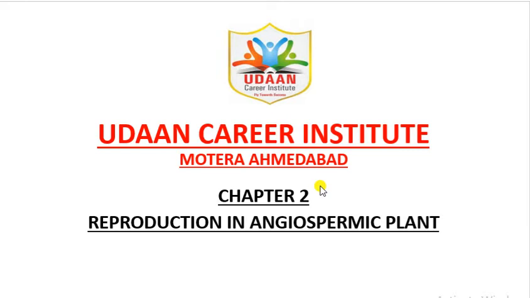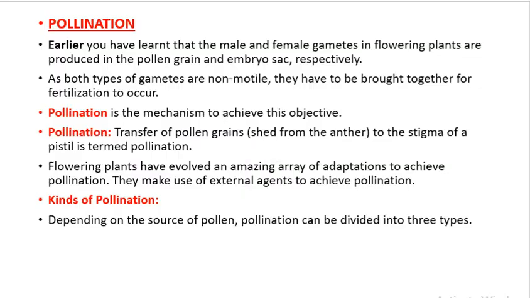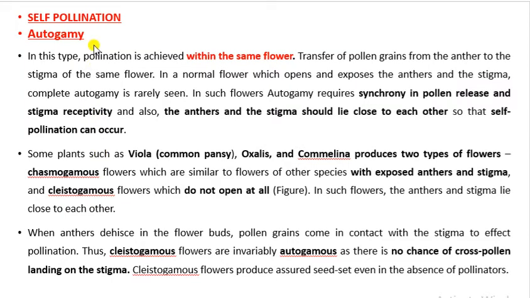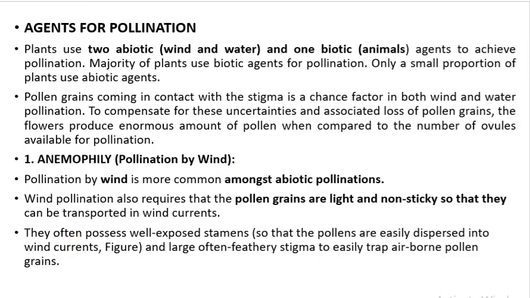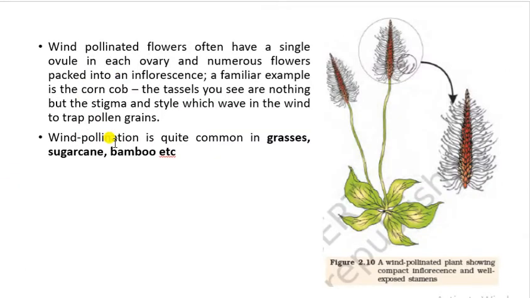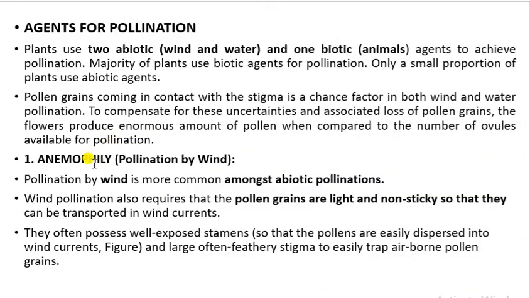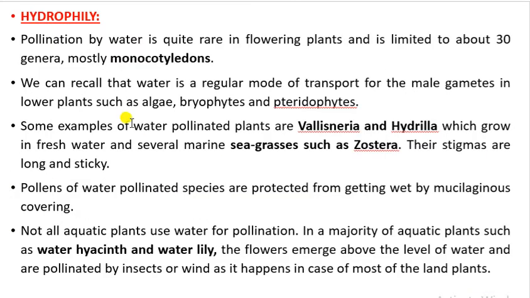In today's class, we will continue with chapter 2, that is reproduction in angiospermic plants. Now, students, in the last class, we have started with pollination. We have completed the definition and types of pollination. Also, we have gone through self pollination, that is autogamy, geitonogamy, and xenogamy. We have also started with the agents for the pollination. In that, we have completed pollination by wind, that is anemophily. In today's class, we will continue with another agent for pollination, that is hydrophily.